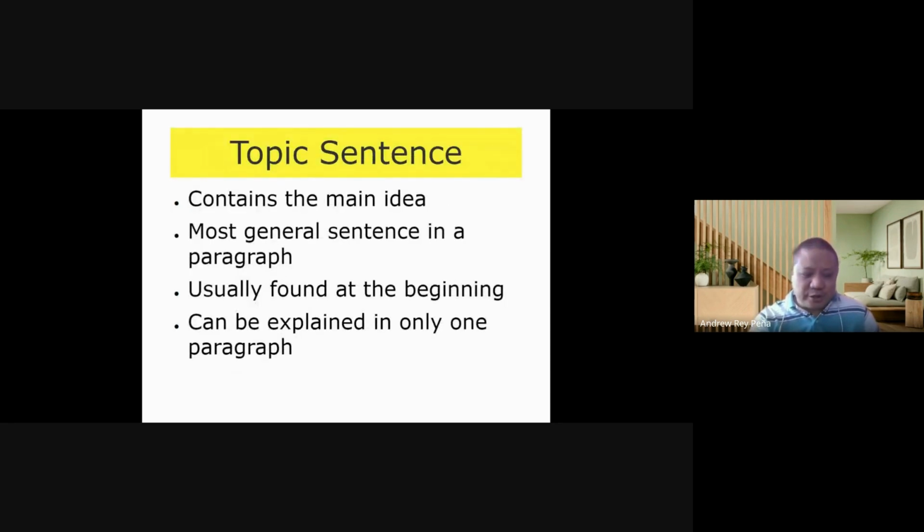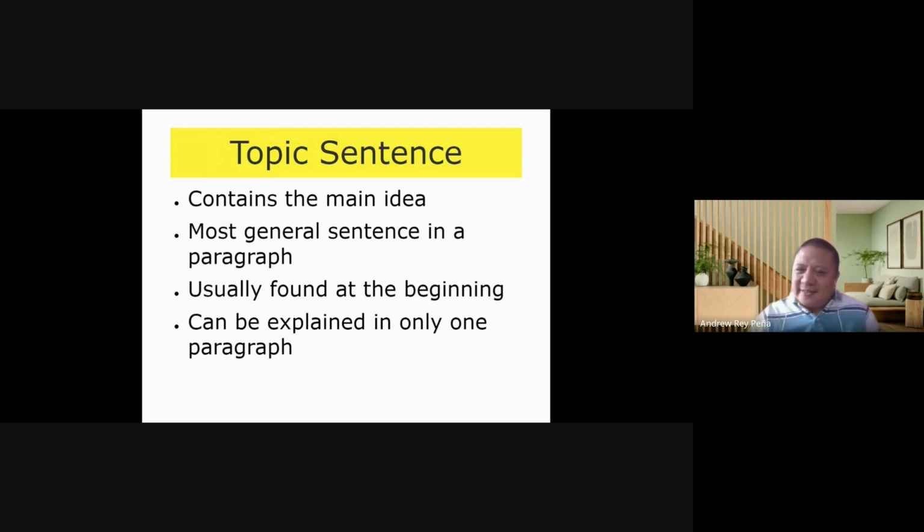Now, we mentioned that the main idea of a paragraph is in the topic sentence. So, the topic sentence is the sentence that contains the main idea in the paragraph, and because of that, it's the most general sentence in a paragraph. All the other sentences are much less general than the topic sentence. Now, the topic sentence is usually found at the beginning of a paragraph. This works for better understanding.